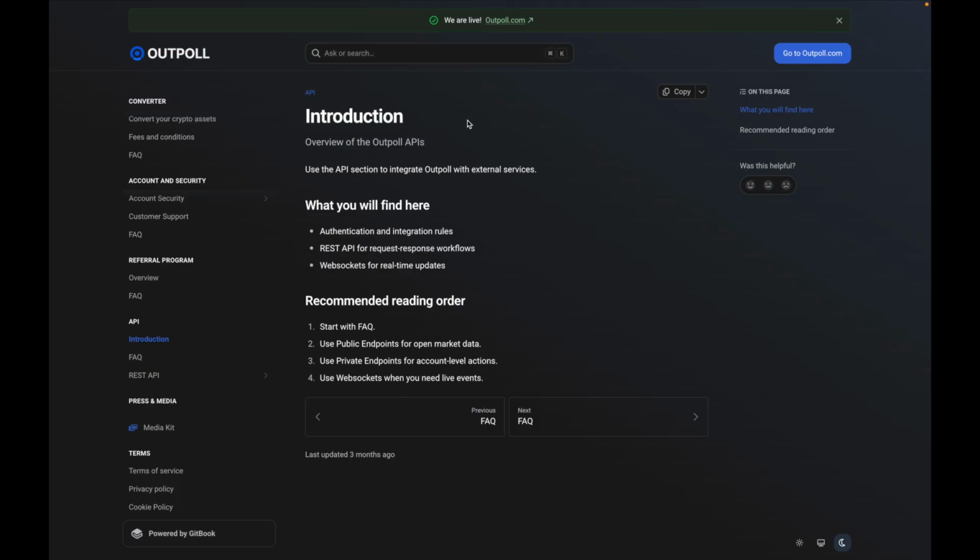Alright, another thing I want to cover, which is a big selling point of Outpoll, is the public API access. Now you can use that for things like automating your trading, creating trading bots, building custom analytics tools, and all that good stuff. Now, to be totally honest with you, I don't have the slightest clue about anything to do with APIs, so I'm not going to sit here and pretend like I do. But luckily for you, the good folks at Outpoll have created this documentation, which I'll leave a link for in the description. If you're the kind of person who does know about this, then you can knock yourself out with that.